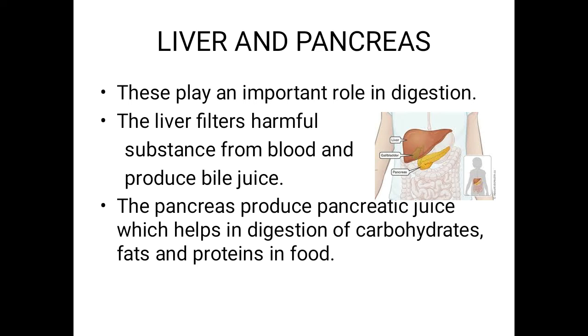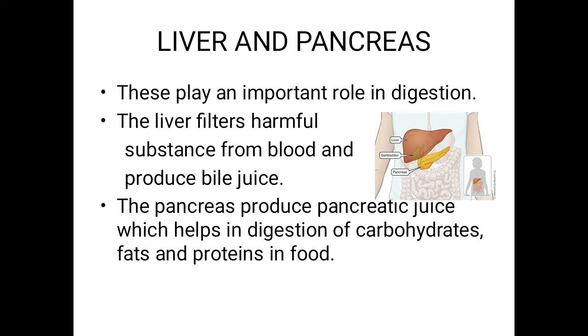How is it functioning? The liver filters the poisonous substances from the blood and produces bile juice. This is the function of the liver. Coming to the pancreas, it produces pancreatic juice, which helps in the digestion of carbohydrates, fats and proteins in our food.